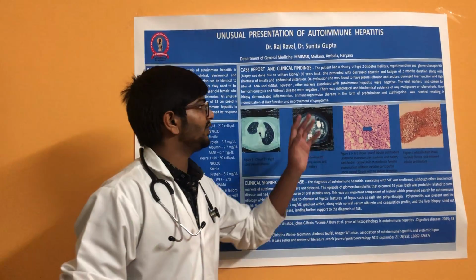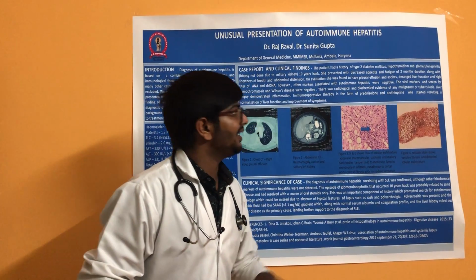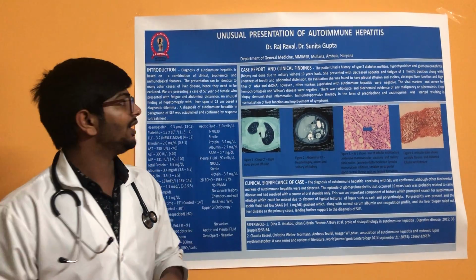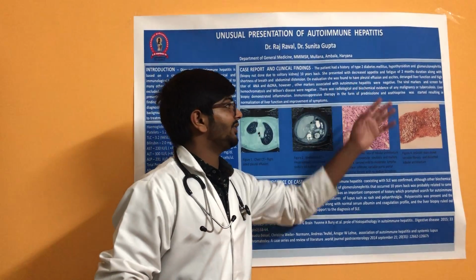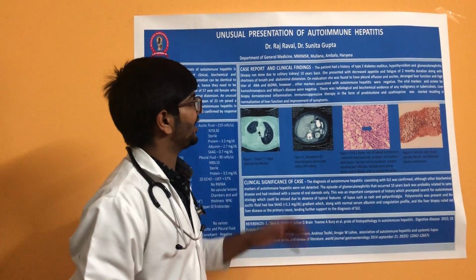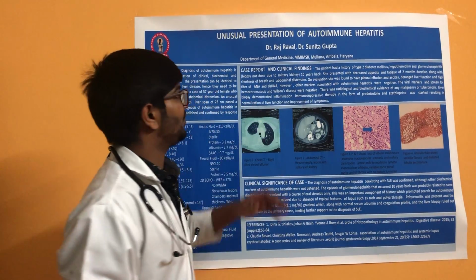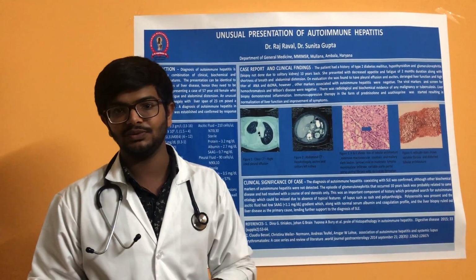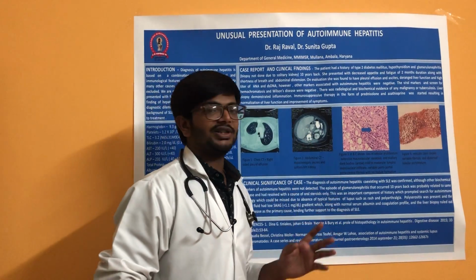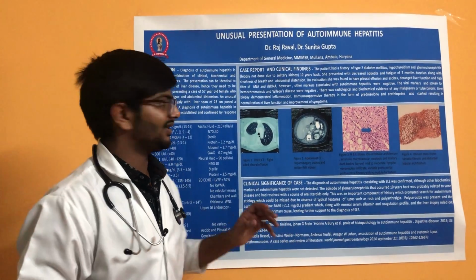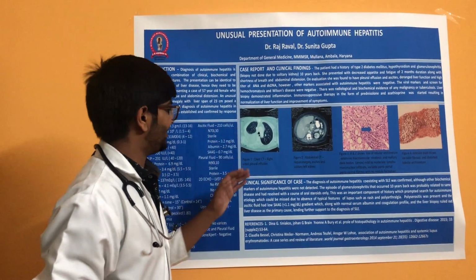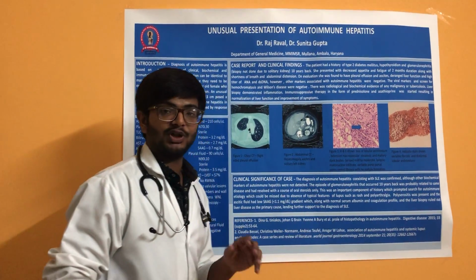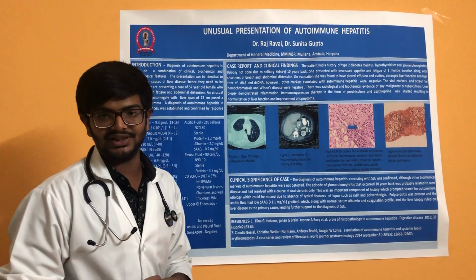On evaluation, she was found to have pleural effusion, ascites, deranged liver function, and a high titer of ANA and double-stranded DNA, but other markers associated with autoimmune hepatitis were negative. The viral markers and the screen for hemochromatosis and Wilson disease were also negative. Radiologically, chest CT showed right-sided pleural effusion, and abdominal CT showed hepatomegaly, ascites, and a solitary left kidney.